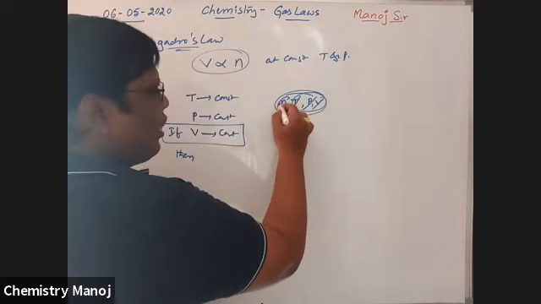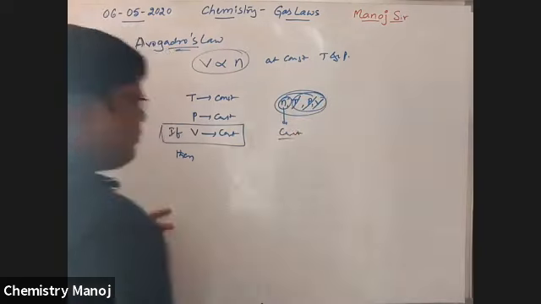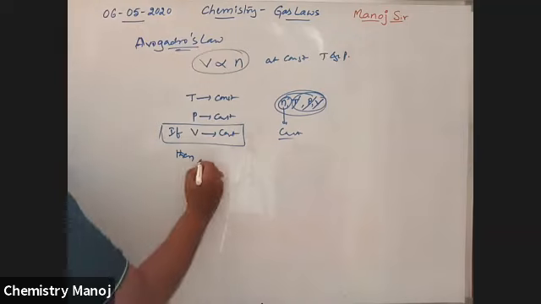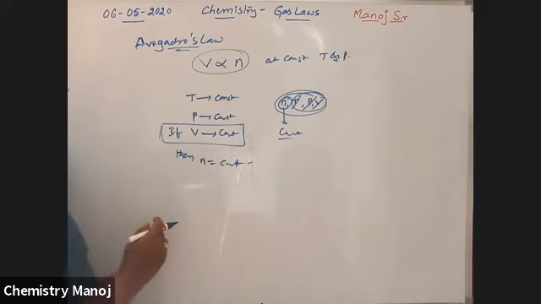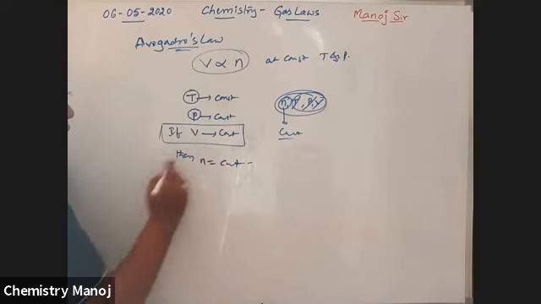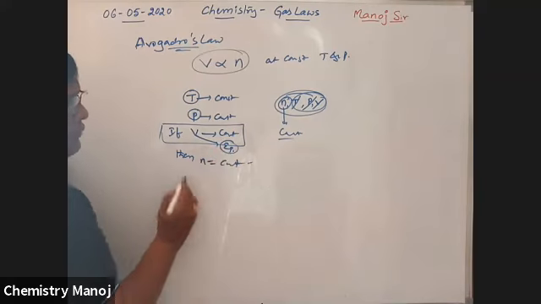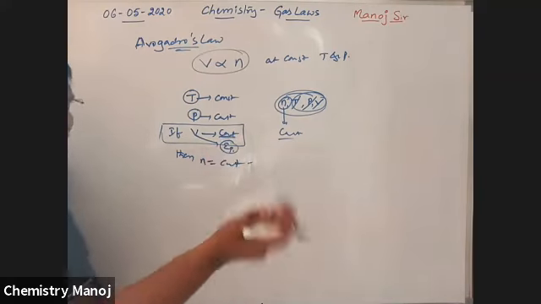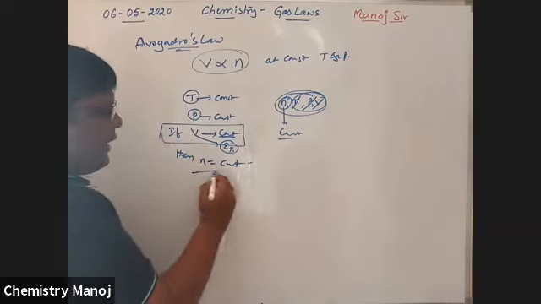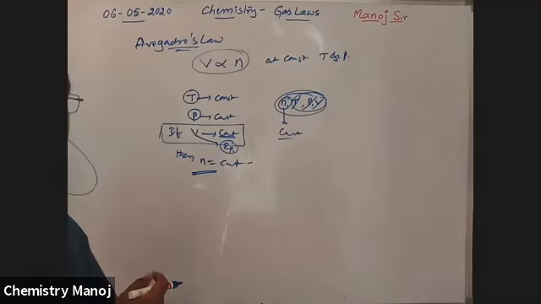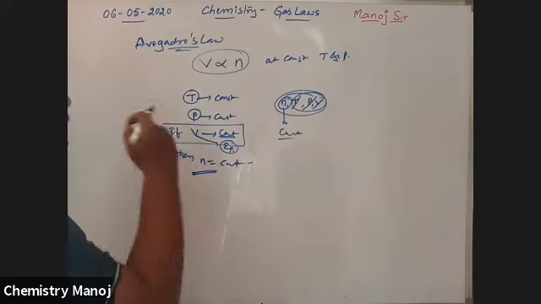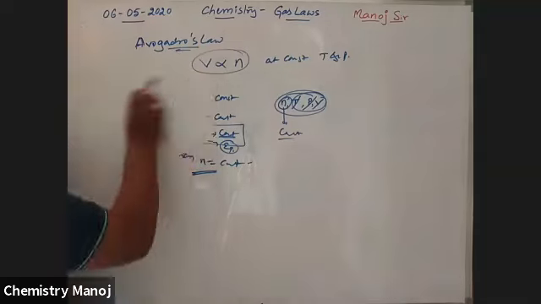Automatically the fourth one should also be constant, so the number of moles is also constant. That means at constant temperature and pressure, equal volumes of all gases contain an equal number of moles. This is another way to express Avogadro's law. So now, what is the statement?